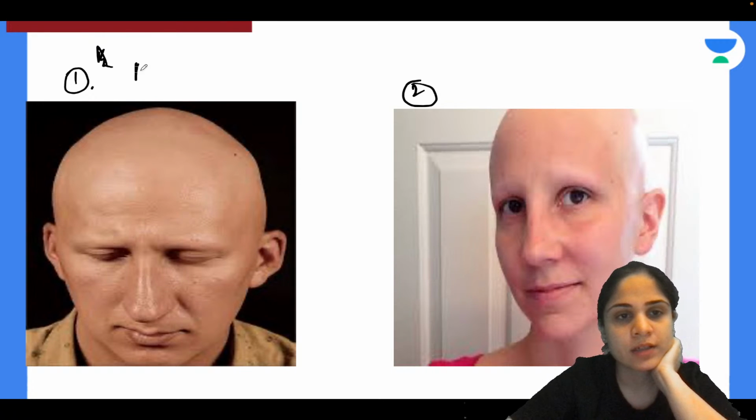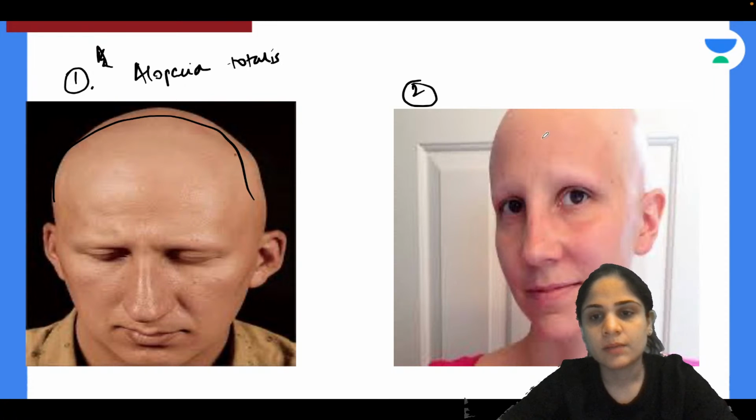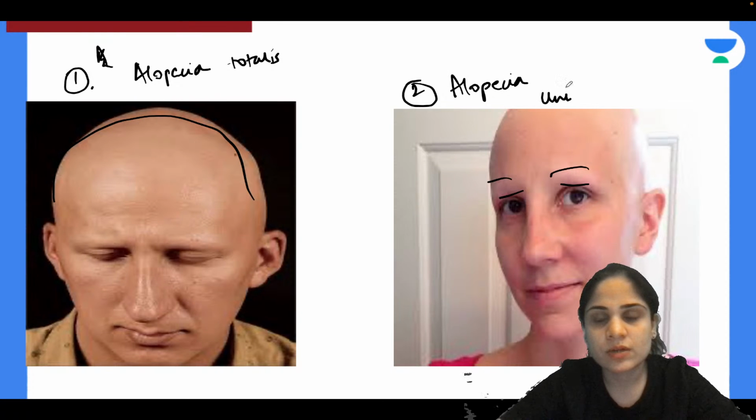Yes, absolutely correct. So picture number 1 is alopecia totalis. In alopecia totalis, he has lost hair only on the head, face, neck area. But in picture number 2, she does not have eyebrows also, and she does not have hair in any part of the body, as I told you. So that is why she has lost hair all over the body. That is called alopecia universalis.